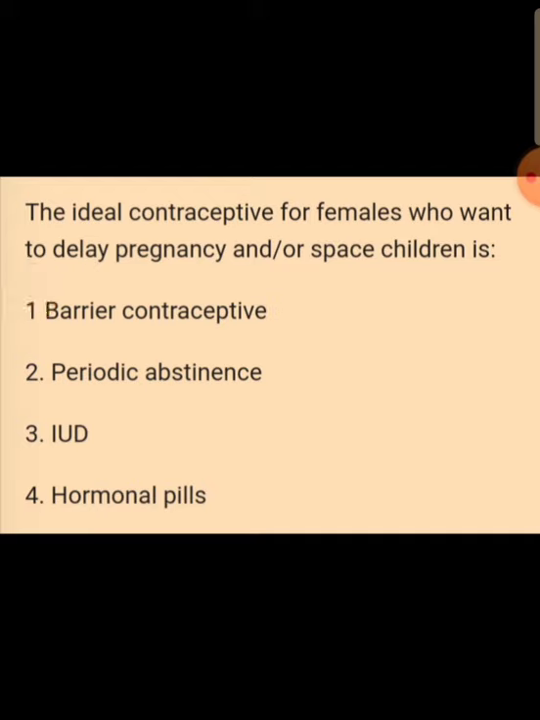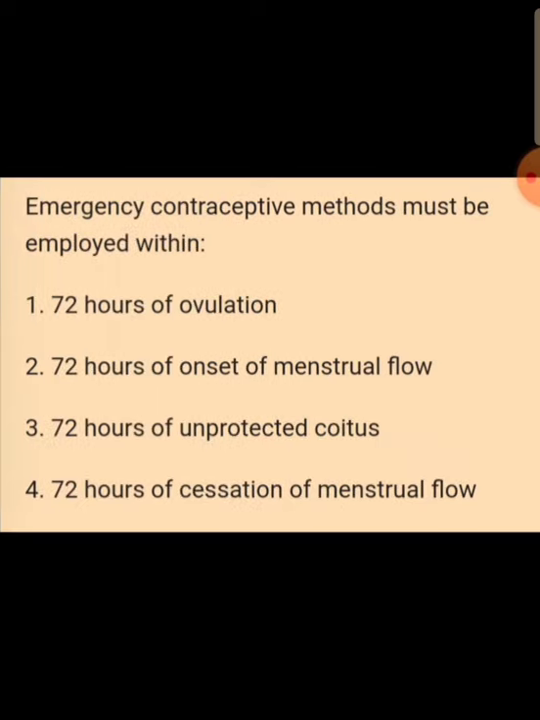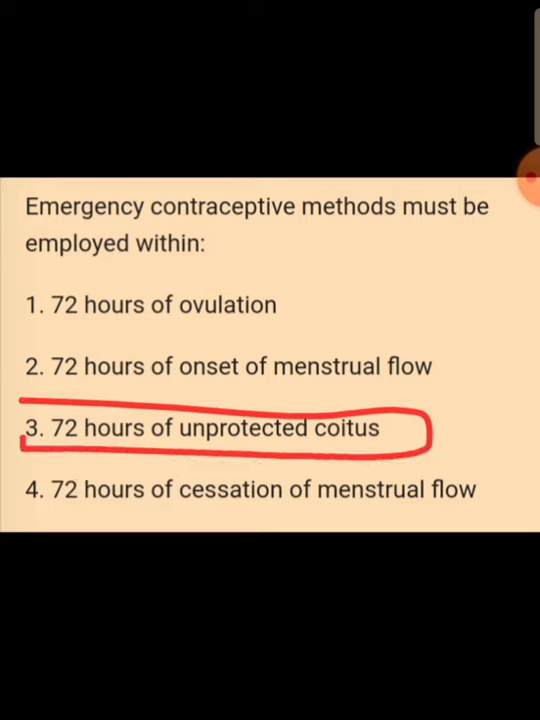The ideal contraceptive for a female who wants to delay the pregnancy or space children is IUDs. The most popular one is intrauterine devices, especially copper T. Emergency contraceptive method must be employed within 72 hours of the unprotected coitus. Then only it will be effective.